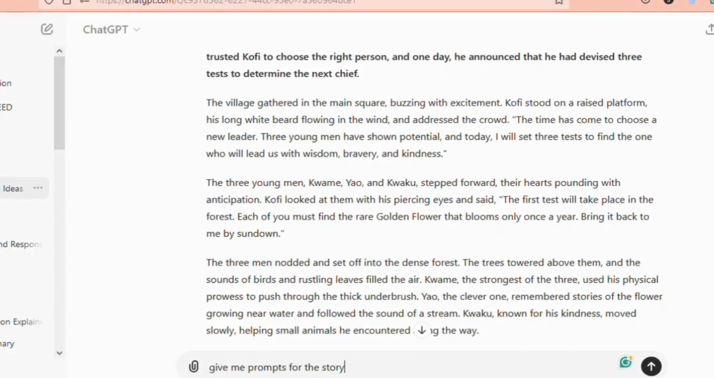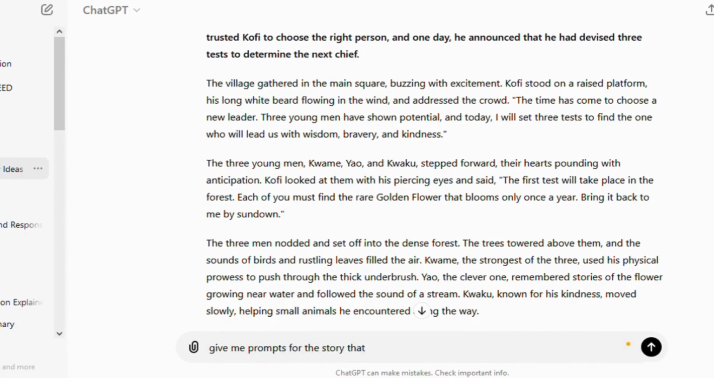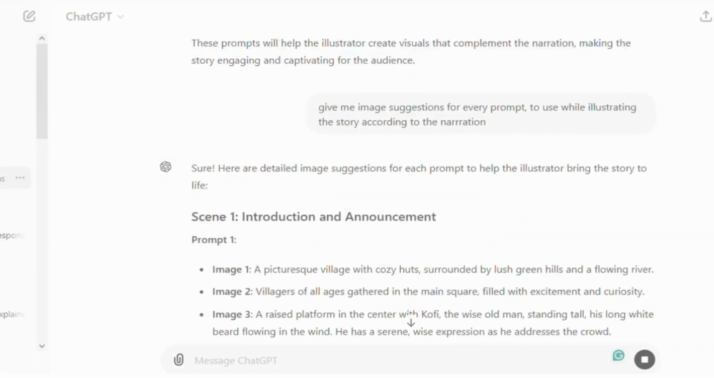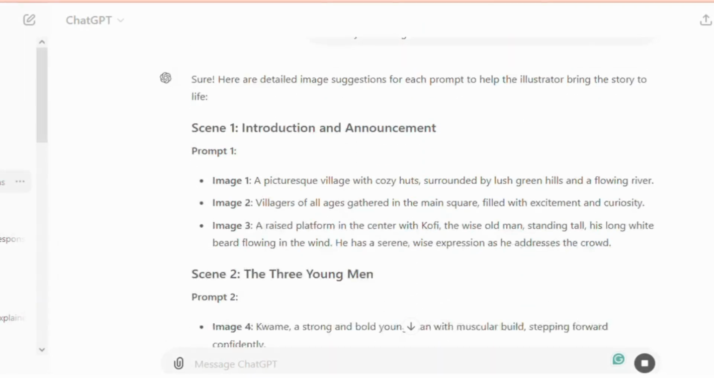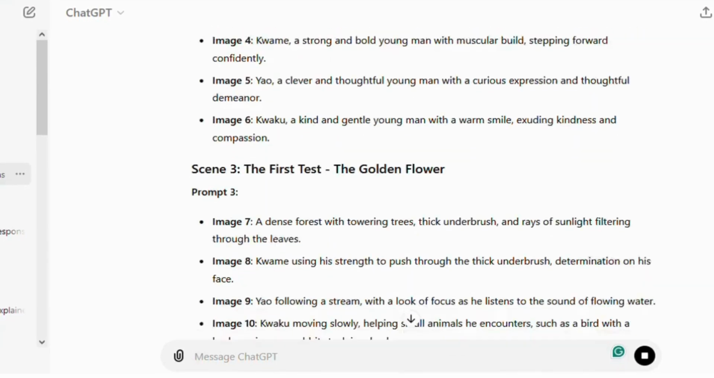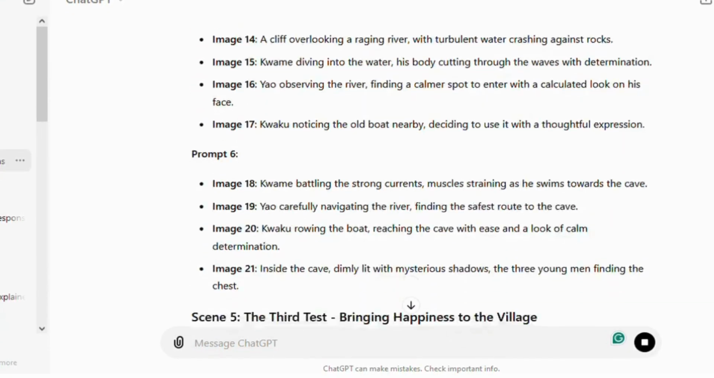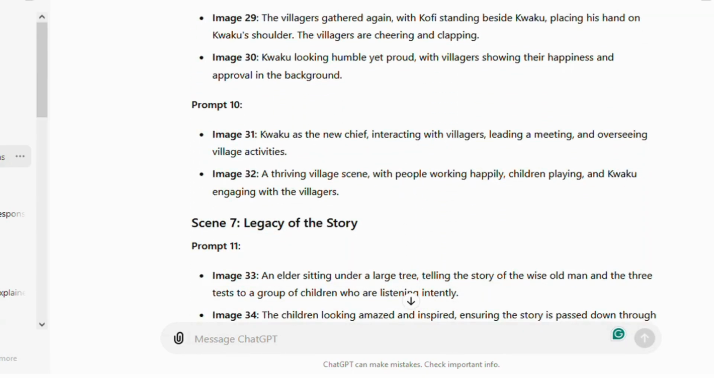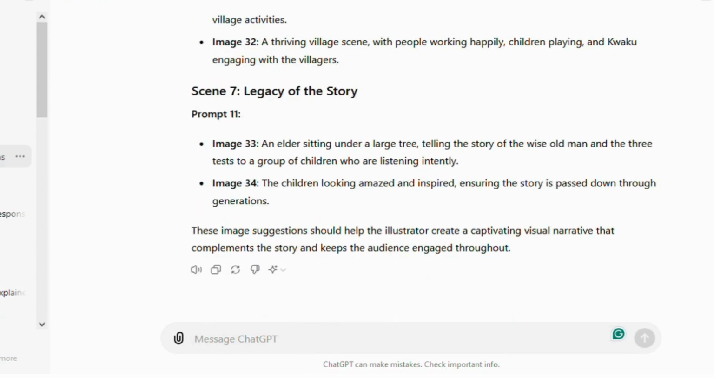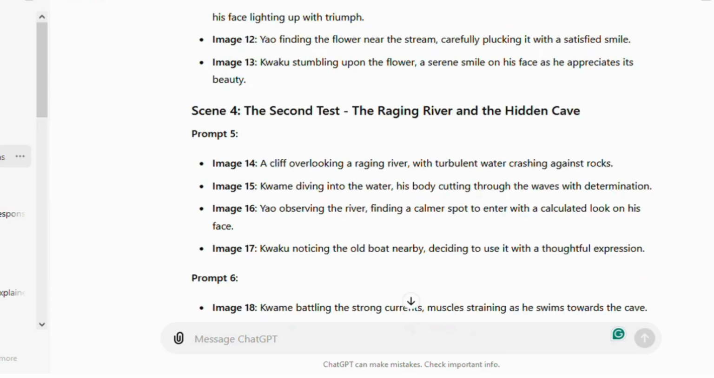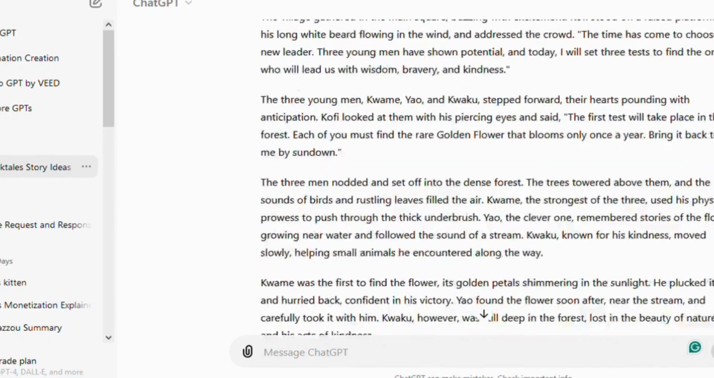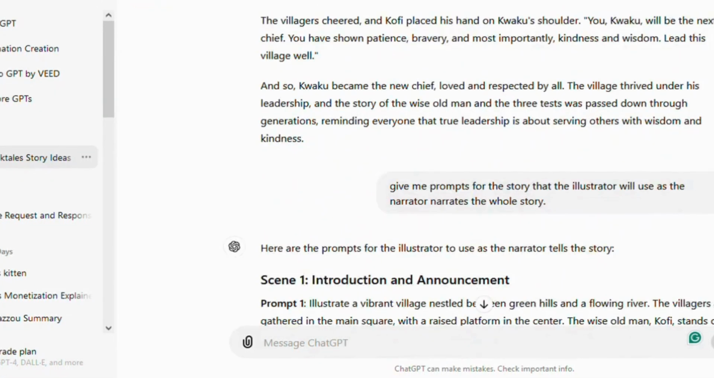So now we are going to ask ChatGPT for scenes that we are going to use to illustrate the story as we narrate it. And here we already have the prompts generated. So the next thing is to ask ChatGPT for image suggestions for every prompt to help illustrate the story. And as you can see, we have approximately 3 images for each scene that we are going to be illustrating while narrating our story. Now we have the whole story and the images that we are going to use for every scene as we narrate the story.